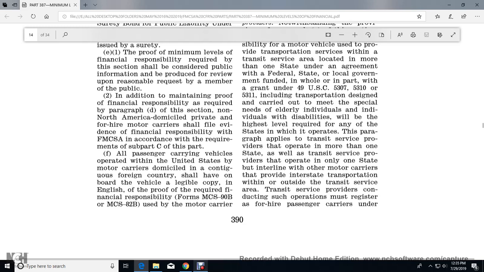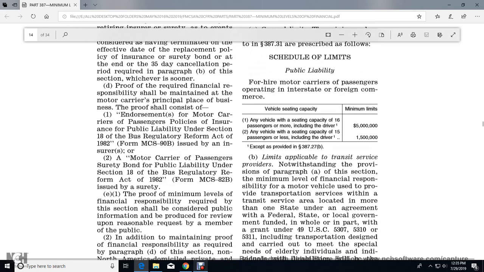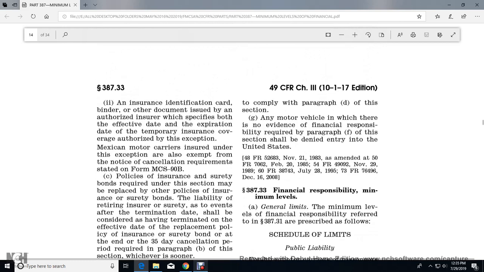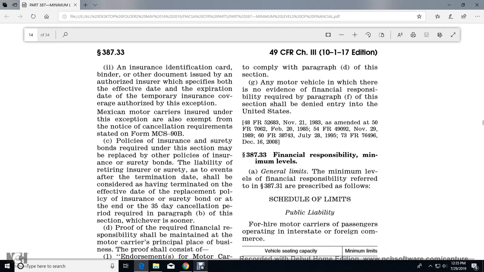A passenger-carrying vehicle operated in the United States by a motor carrier domiciled in a contiguous foreign country shall have on board the vehicle a legible copy in English of the proof of the required financial responsibility used by the motor carrier. A motor vehicle that does not comply with paragraph D of this section, or that has no evidence of financial responsibility required by paragraph F of this section, shall be denied entry into the United States.